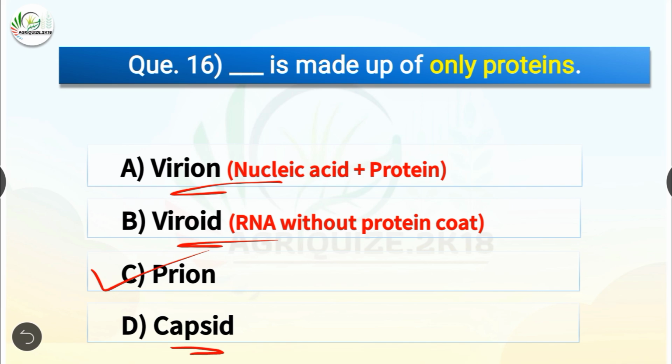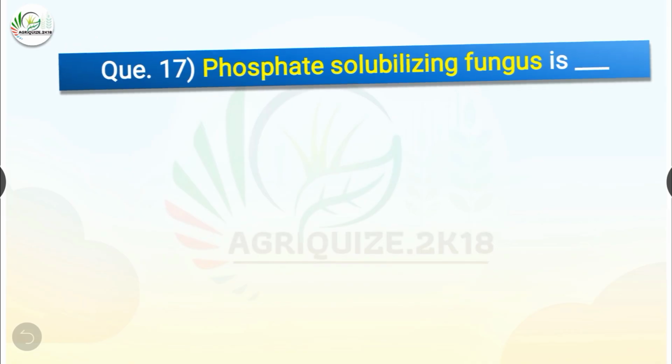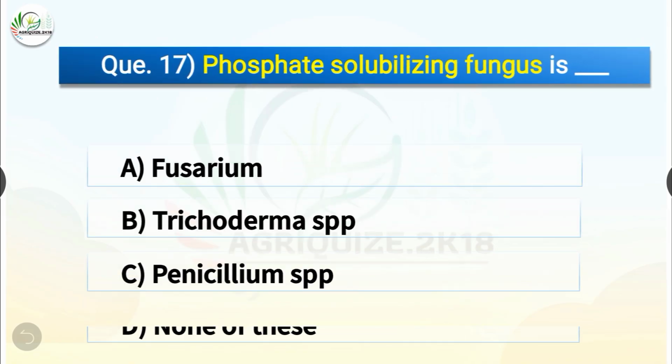Question number 17. Phosphate solubilizing fungus is dash. The options are Fusarium, Trichoderma species, Penicillium species, or none of these. The correct answer is option C, Penicillium species. So phosphate solubilizing fungus is Penicillium species.